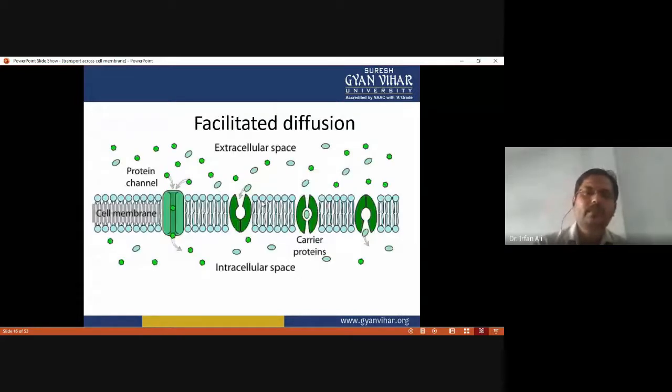So this figure shows facilitated diffusion. You have to see that in this figure there is a protein channel, which is closed, while in the second figure there is a carrier protein. So this protein channel and carrier protein help in the diffusion process. That's why it's called facilitated diffusion.